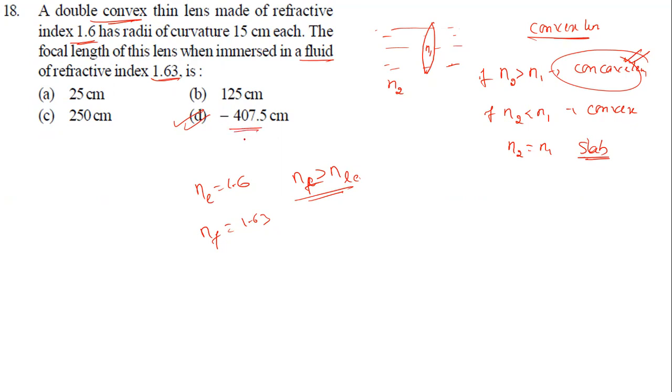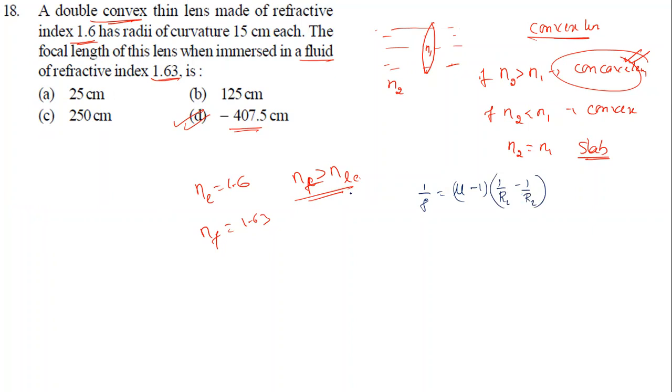This is one way of solving the question. Very simple thing it is. Okay, sir, if I want to go mathematical, I'll suggest you use the lens maker formula. Let us take the lens maker formula: 1 by f equal to mu minus 1 into 1 by r1 minus 1 by r2.